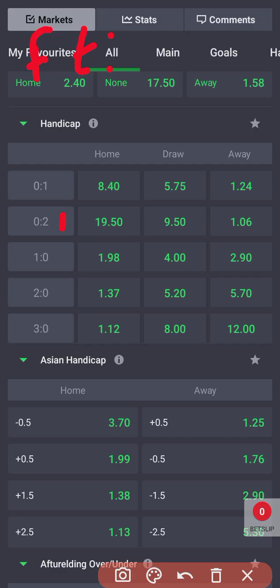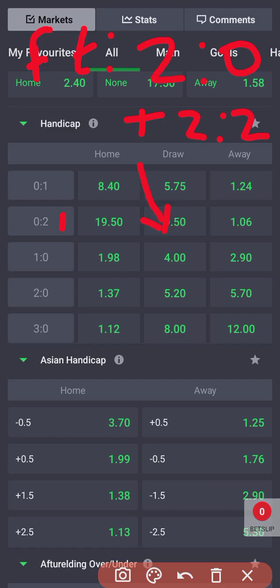If it ends by exactly 2 goals at full time, let's say 2-0 in favor of the home team, then plus the handicap, it becomes 2-2. All right? It becomes 2-2, and then we have a draw.